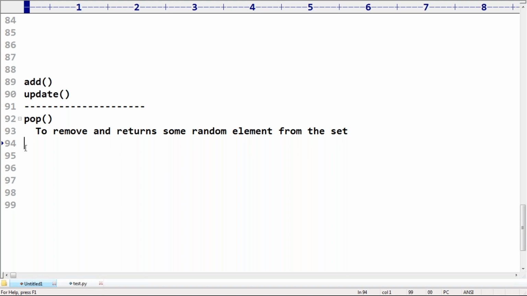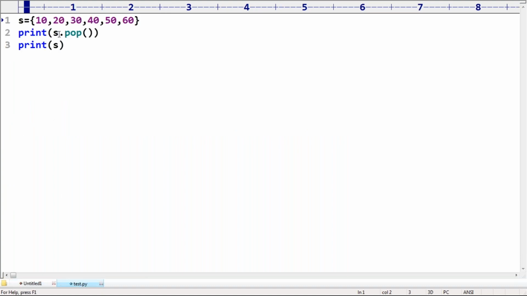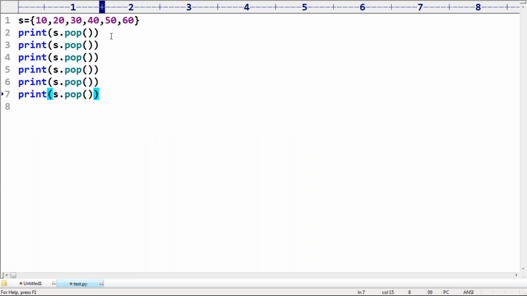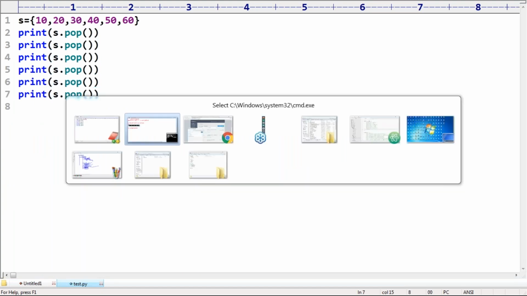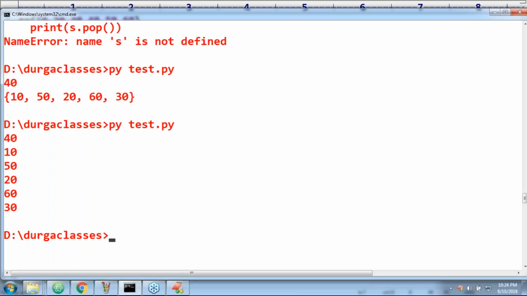Now, immediately you may ask, what if it is empty? Observe that. First element removed, second element removed, third, fourth, fifth, sixth also removed. Sir, in which order are the elements removed? Can you please observe?